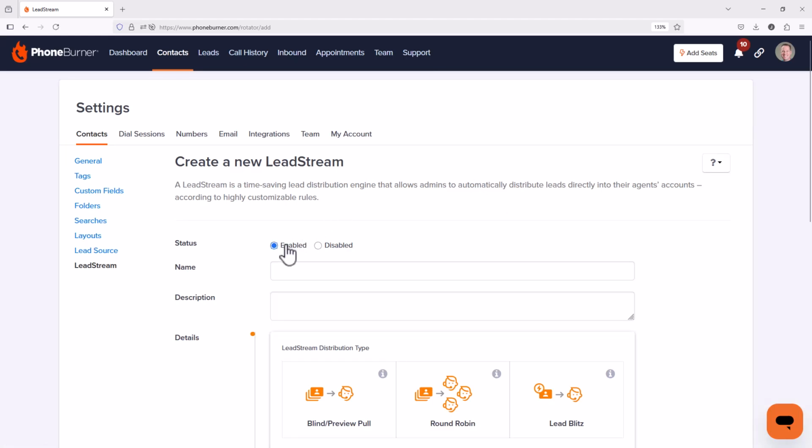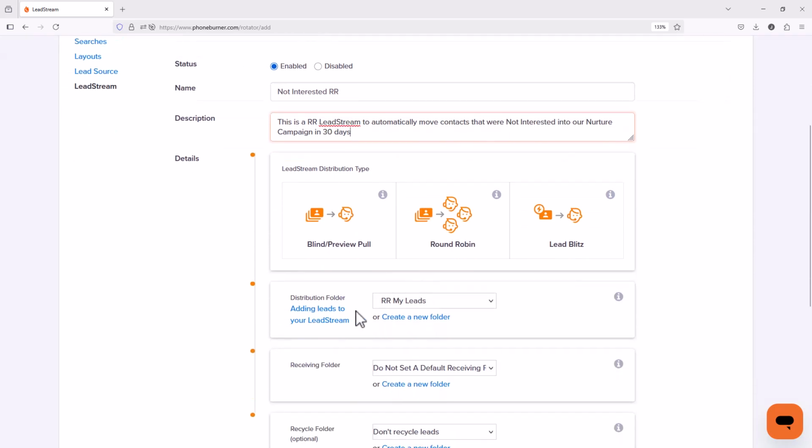I'm going to enable this lead stream, and I'm going to call this one not interested round robin, or not interested RR for round robin. And then I'm going to give it a description. This is our round robin lead stream to automatically move contacts that were not interested into our nurture campaign in 30 days. The type of lead stream that we're going to configure is a round robin lead stream, so we're going to choose that option.